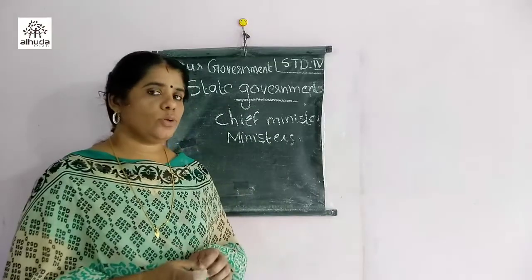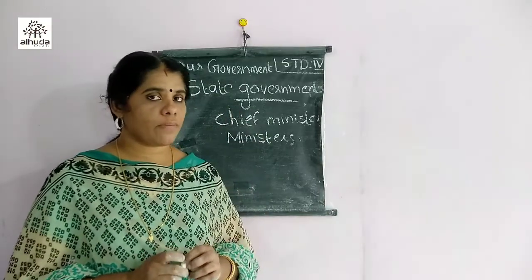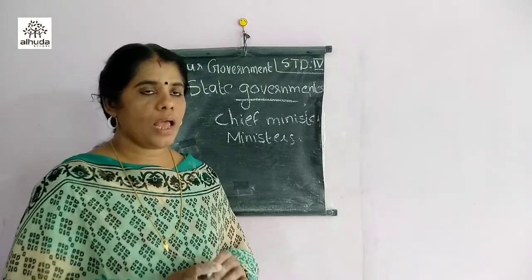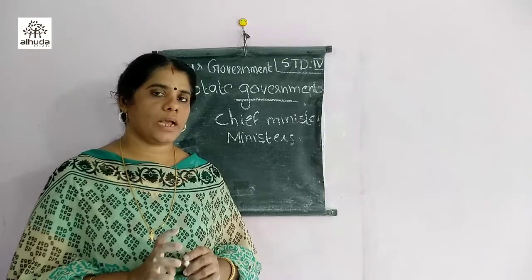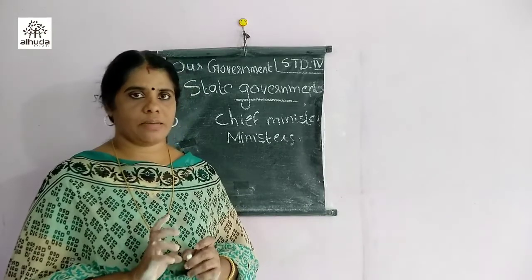For the state government there are two houses, Vidhan Sabha and Vidhan Parishad, that is, the legislative assembly and legislative council. But the majority of states have only one house, the legislative assembly.